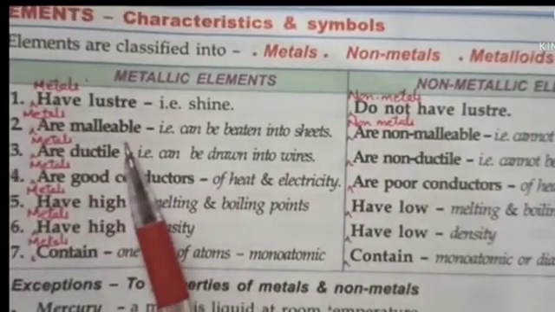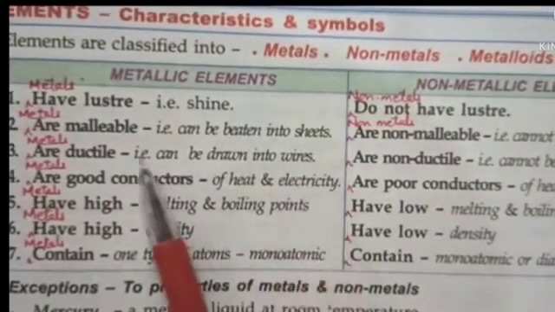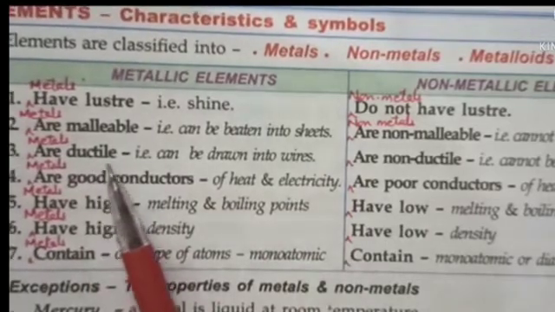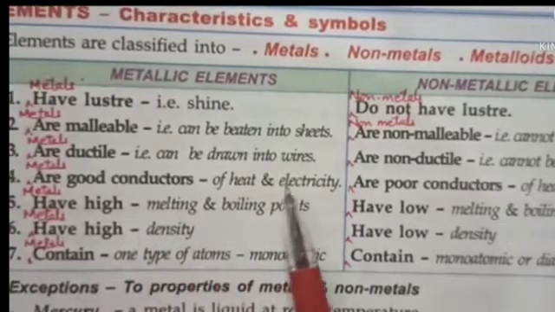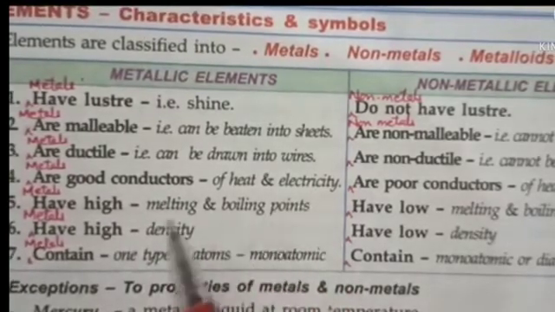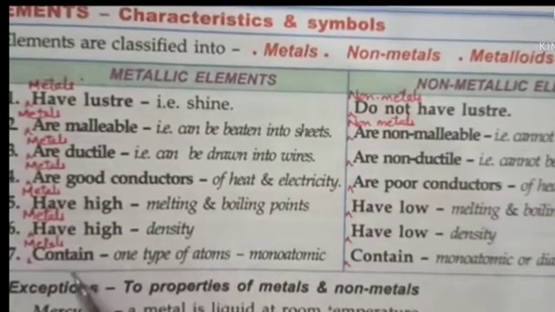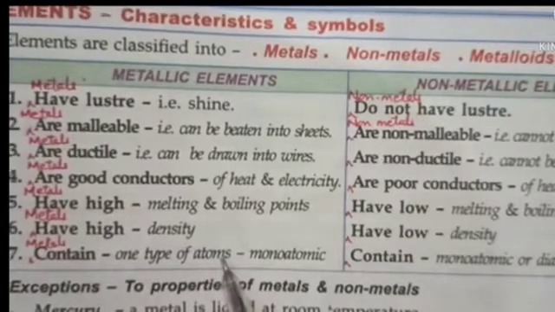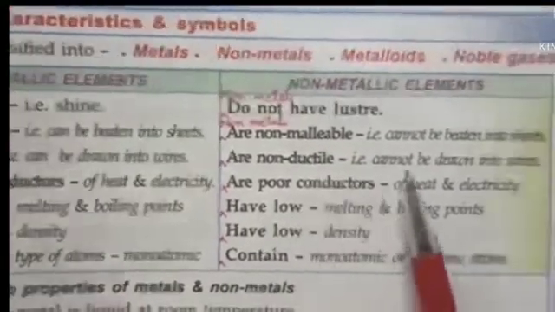Metals are malleable, meaning they can be beaten into sheets. Metals are ductile, meaning they can be drawn into wires. Metals are good conductors of heat and electricity. Metals have high melting and boiling points, and high density. Metals contain one type of atom, meaning they are always monoatomic.